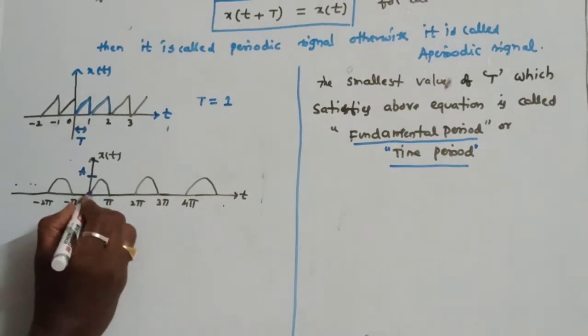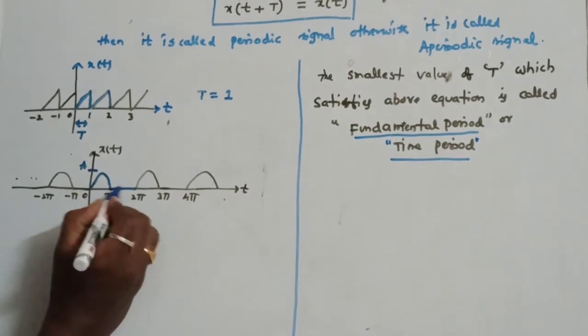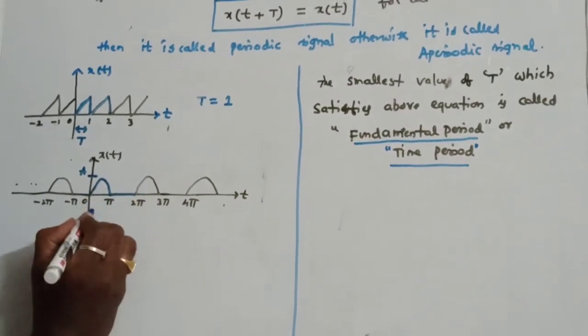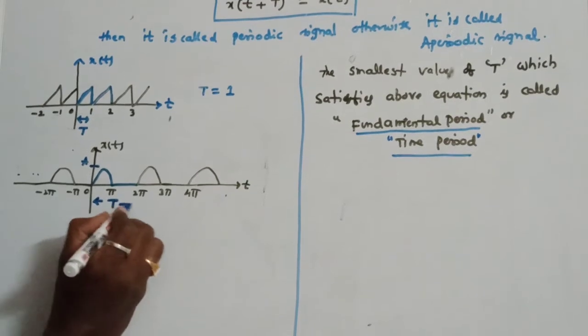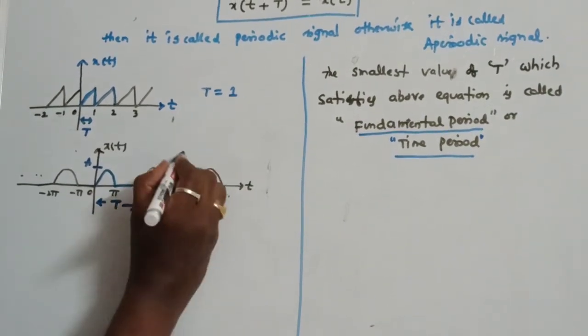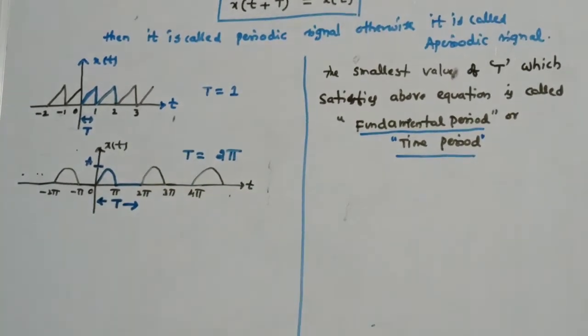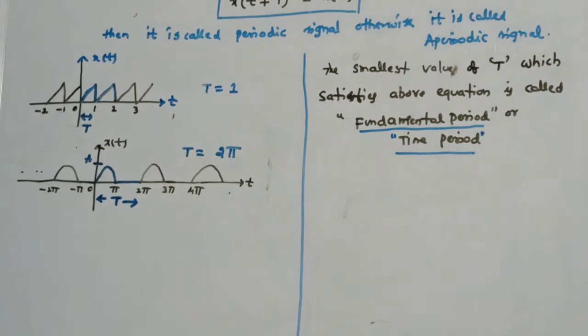So you can see that this pattern, where the pulse, no pulse, this pattern repeats. So this is called one cycle. The same pattern repeats after 2 pi. So therefore, what is the fundamental period for this problem? T is equal to 2 pi. So like that, you can take many cases.